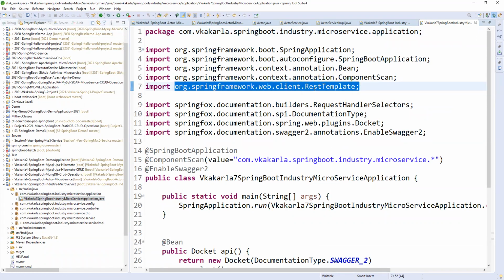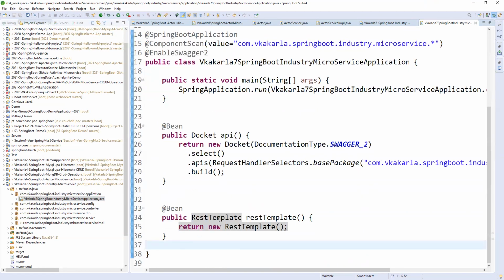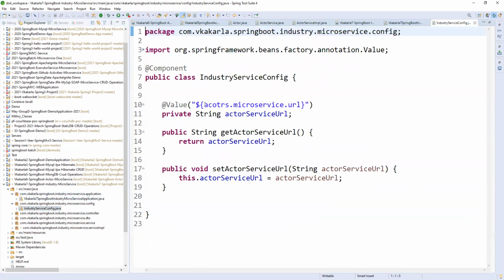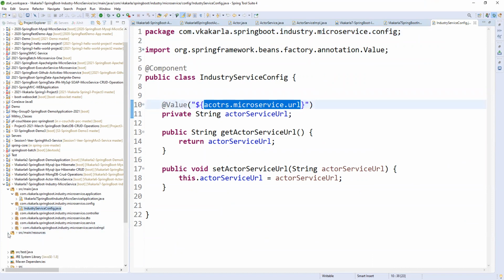It is org.springframework.web.client.RestTemplate. Using this, we can communicate or connect to other microservices, whether internal or external. If you want to use RestTemplate, you need to create a bean for it in our main class or any config class. We created a bean for this. Coming to config, whatever external service we are consuming, first we need to configure that URL in our property file. Let me open our property file.